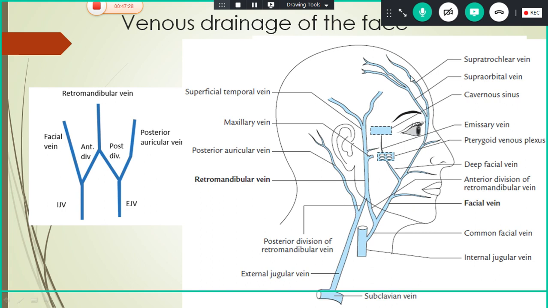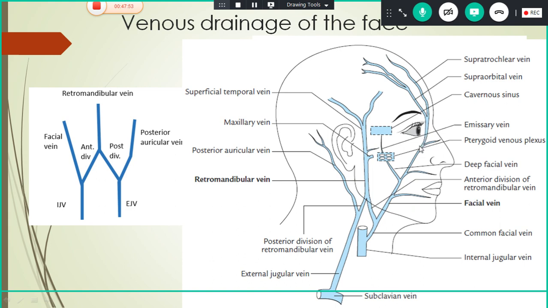So you have two veins here, supratrochlear vein and supraorbital vein. Both meet at the medial angle of the eye and join to form the angular vein. Since it meets at the angle of the eye, it is called the angular vein.